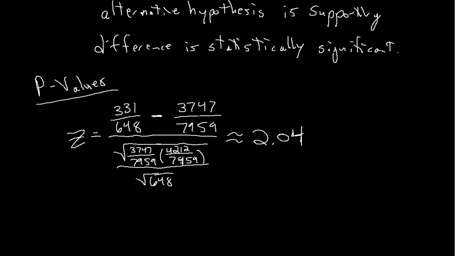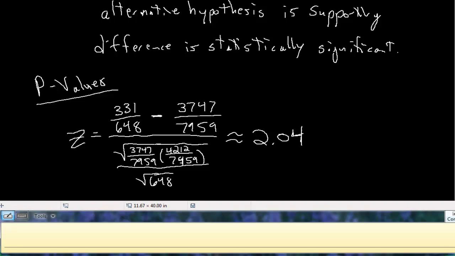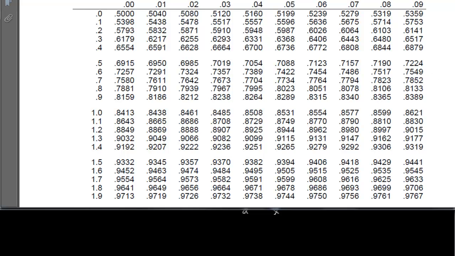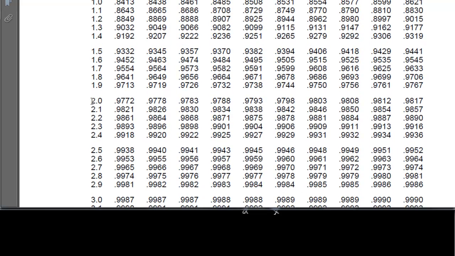I get about 2.04. Okay, so if I look on a normal distribution table, there's my sample mean. In other words, the proportion that I saw, it's going to give me this area for 2.04. And if I scroll down here, then I have 2.0, then here's 0.00, 0.01, 0.02, 0.03, 0.04. So it's 0.9793.